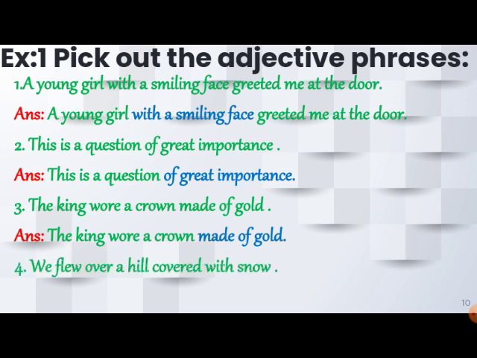Number 4: we flew over a hill covered with snow. Yes, the phrase is covered with snow. The rest of the sentences, do it yourself, dear children. Okay. Let's move on to the next exercise.